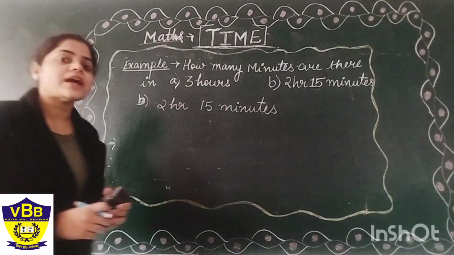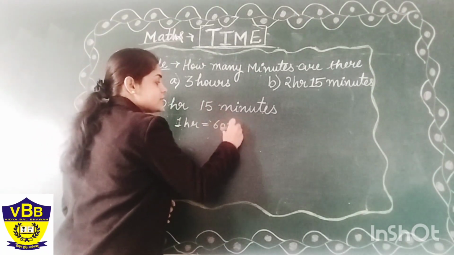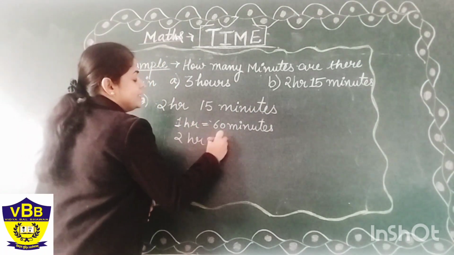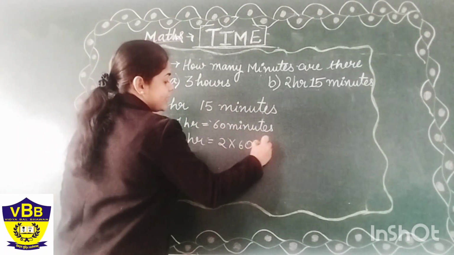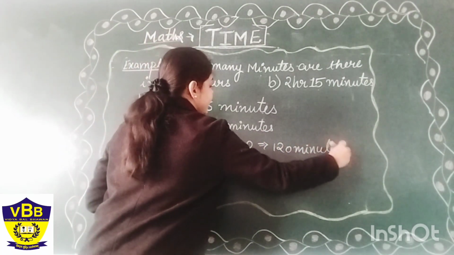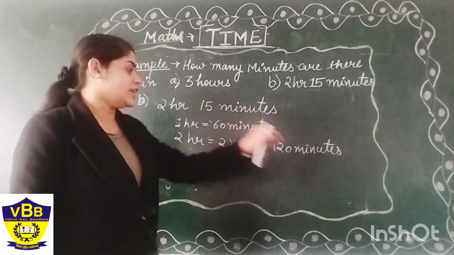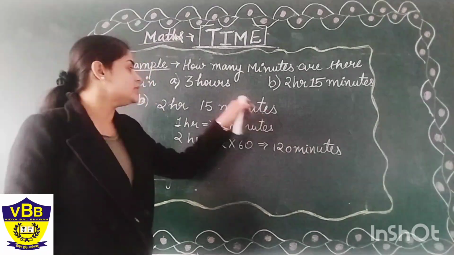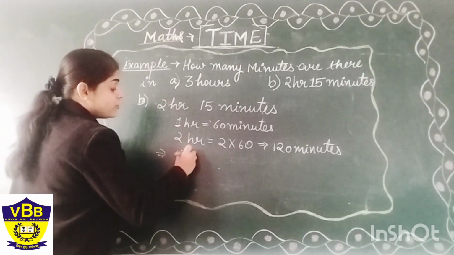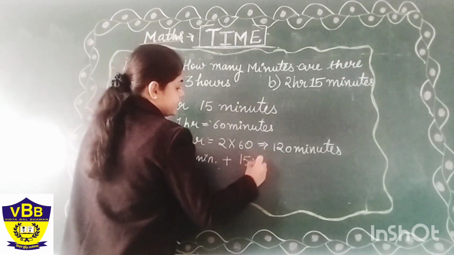We have already seen this in our first question also. Since 1 hour is equal to 60 minutes, our 2 hours will be equal to 2 multiplied by 60, that is 120 minutes. How many minutes? 120 minutes. Now, after converting 2 hours into minutes, we will add both the minutes and get our final answer. So what will we do here? 120 minutes will be added with 15 minutes.